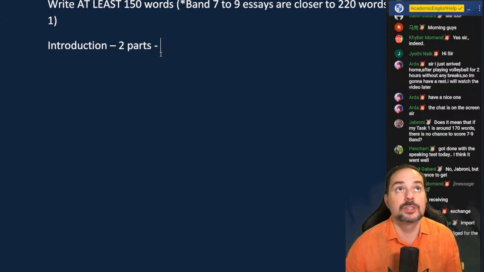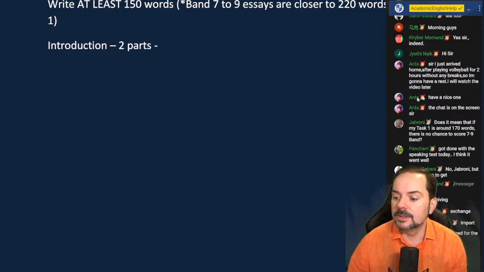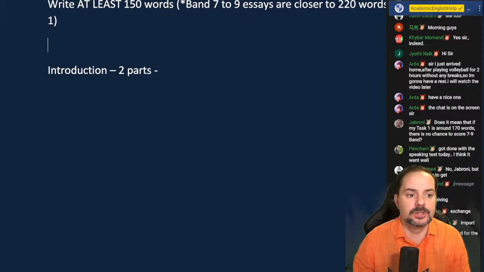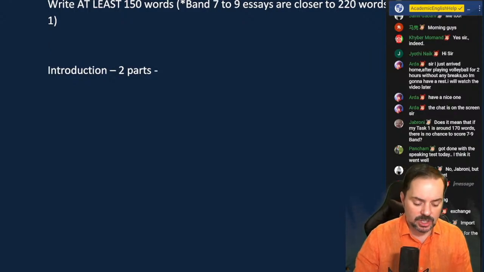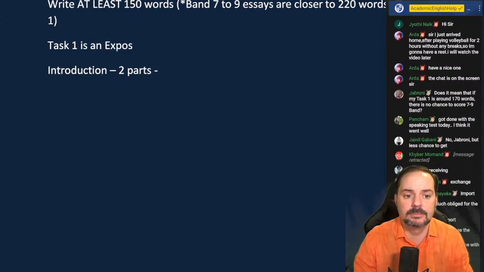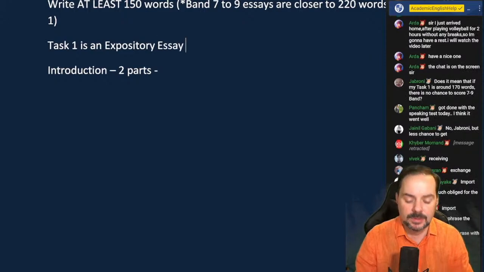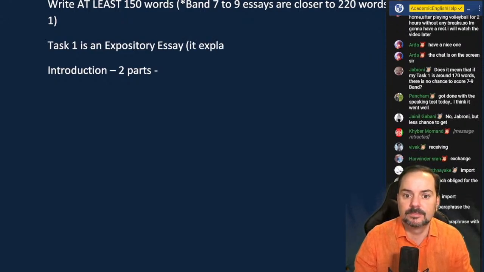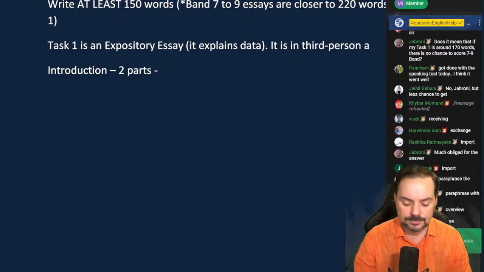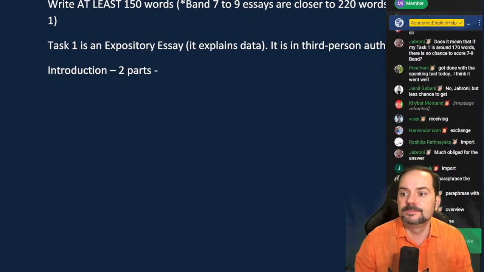Okay, so the introduction has 2 parts for task 1. Okay, task 1 has just, for some people, before we get into the introduction even. So task 1 is an expository essay. It explains data, okay. It is in third person author voice, okay.